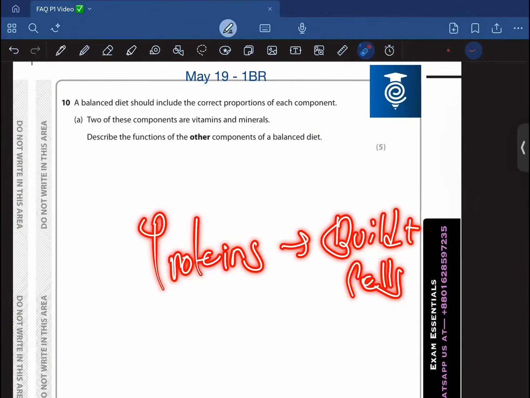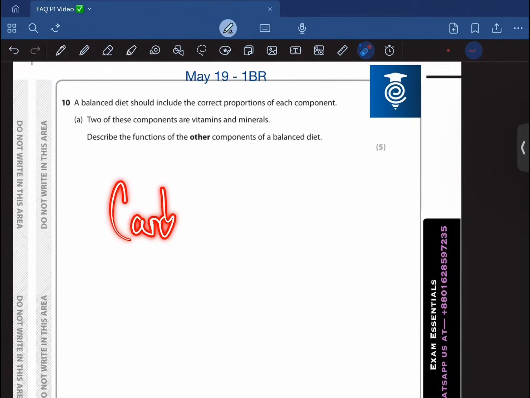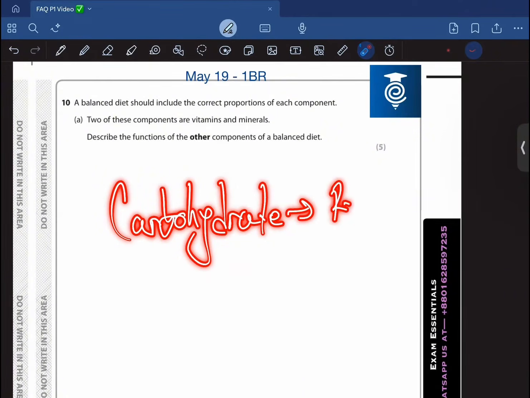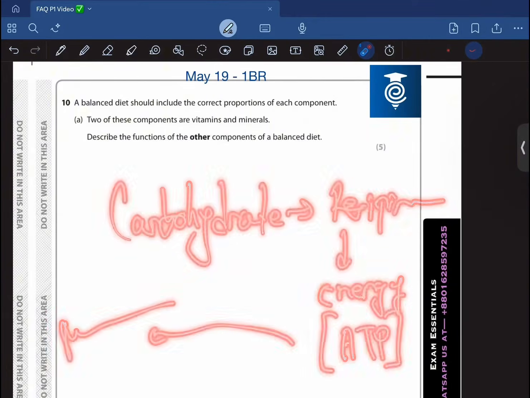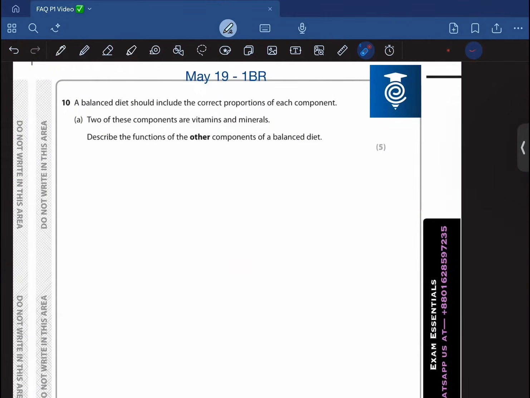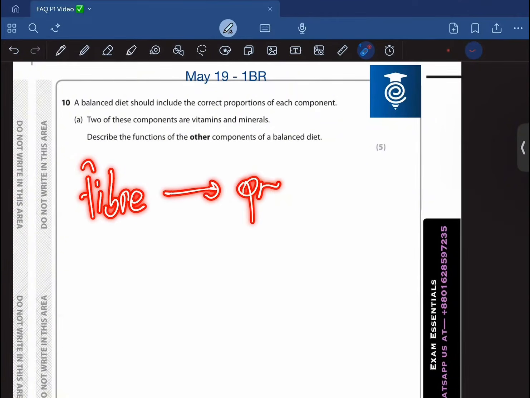And also, you know that we need carbohydrates, right? And carbohydrates are needed for respiration to provide energy in the form of ATP, obviously, to carry the metabolic reactions of the cell. And also you'll be needing fiber, dietary fiber, and this is going to prevent constipation.